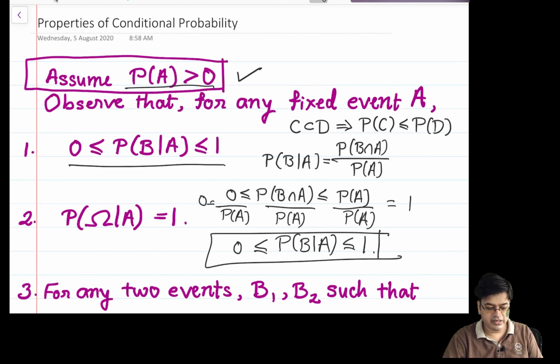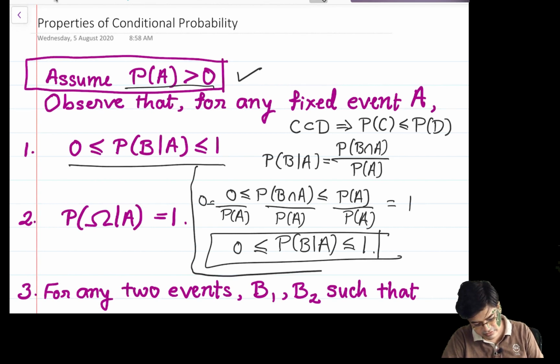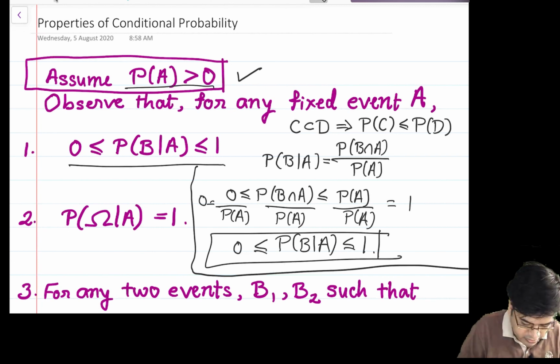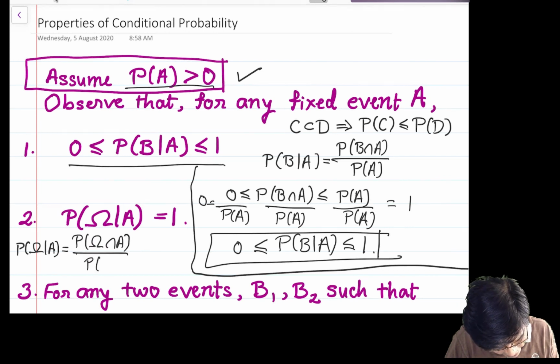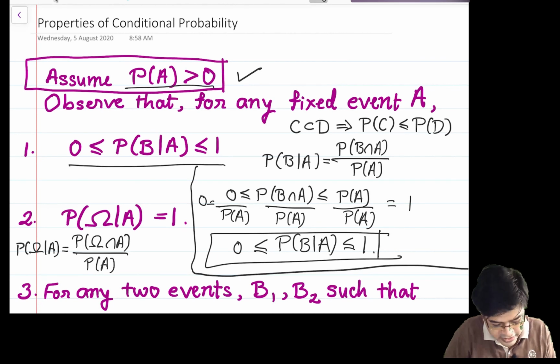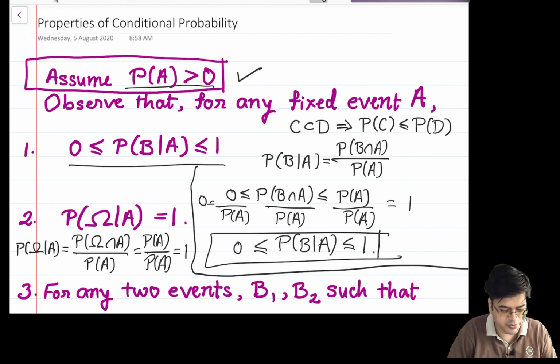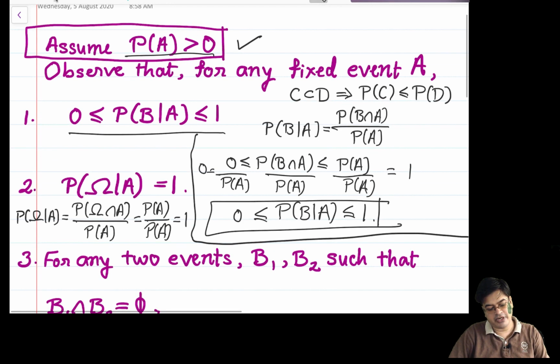The second property is more or less automatic. How? If I want to consider probability of omega given A, then I can write this as probability of omega intersection with A upon probability of A. What is probability of omega intersection A? It is probability of A. So probability of A upon probability of A is equal to 1, which proves the second property.